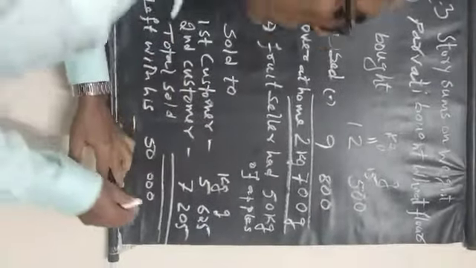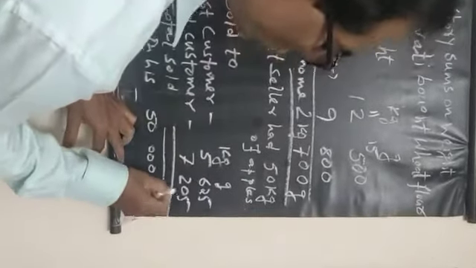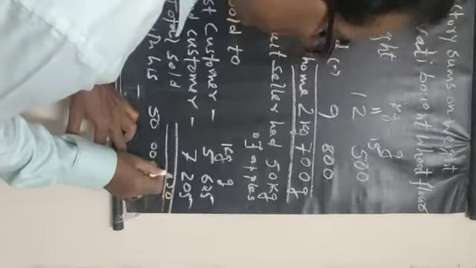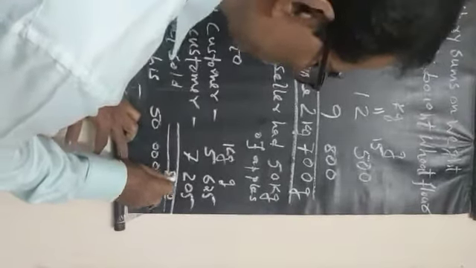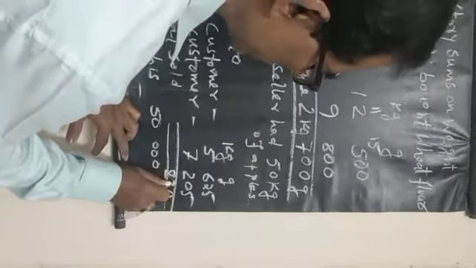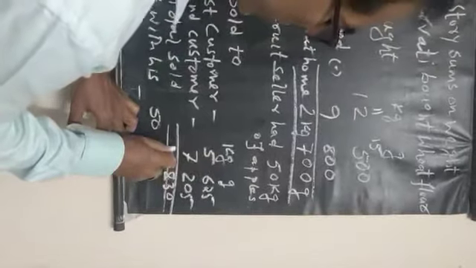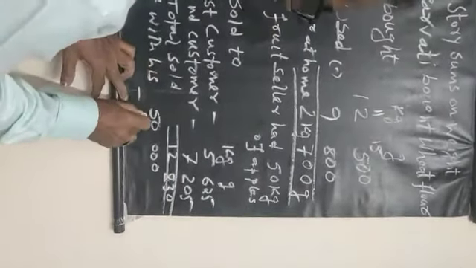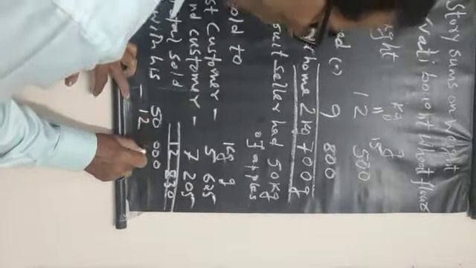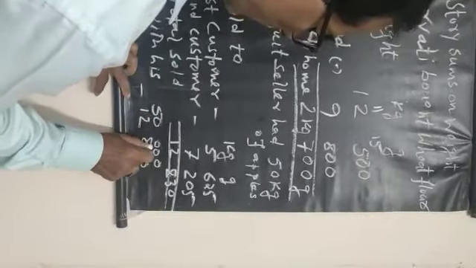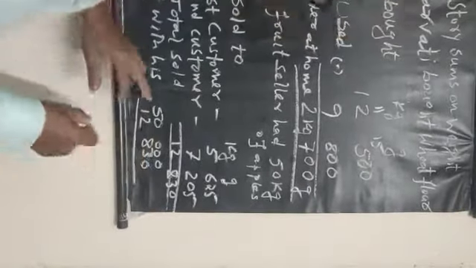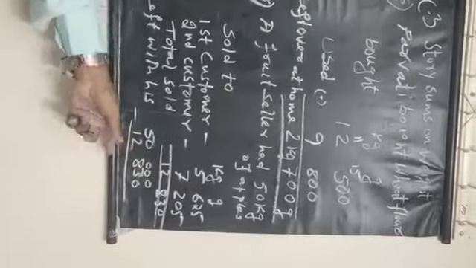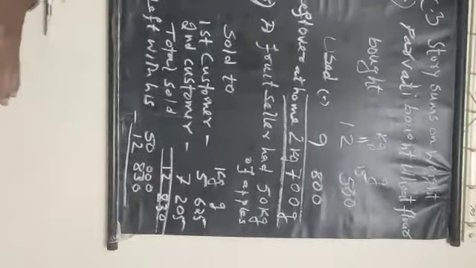So add it. 0, 1 in the mind, 3. 6 plus 2 is 8, 6 plus 2 is 8, this is 3, and 5 plus 7 is 12. So how much is left with him? You have to subtract 12 kg 830 gram. Subtraction, please do it yourself. This one 0 0, you take 10, this one you take 9.